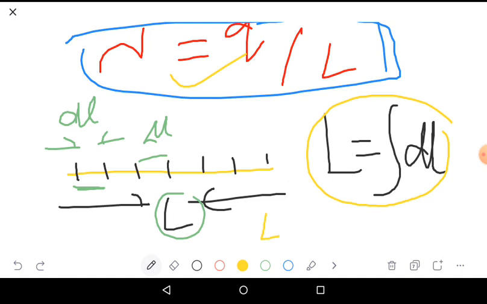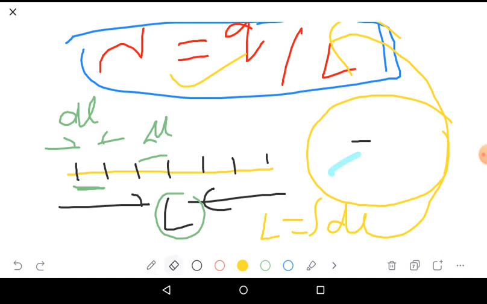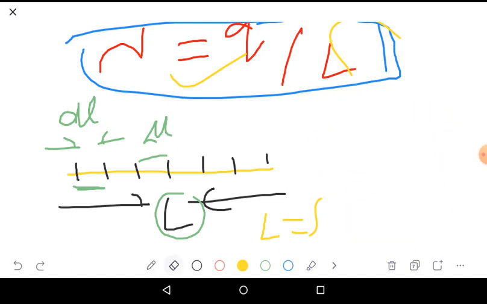Then length L equals integral dl is substituted here. So what will you have here? I will substitute this integral value in this equation for lambda.